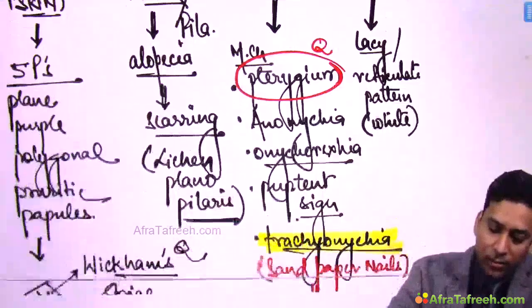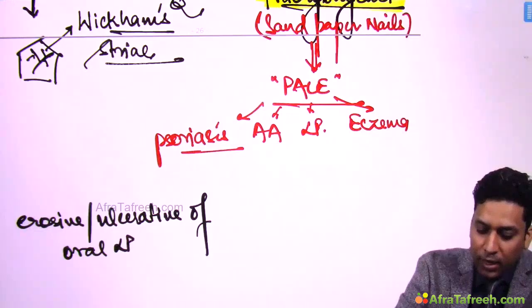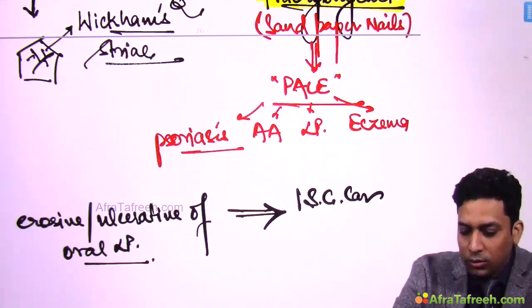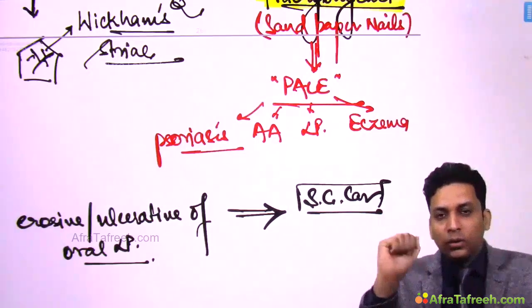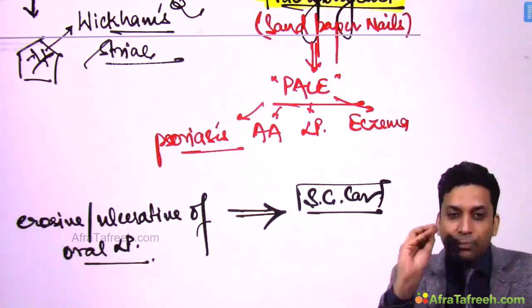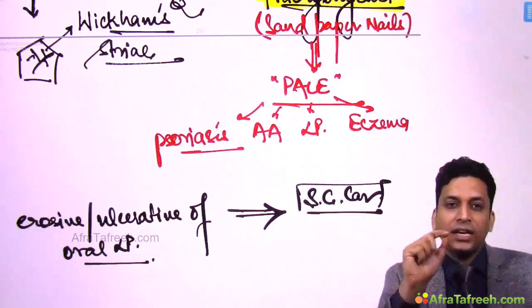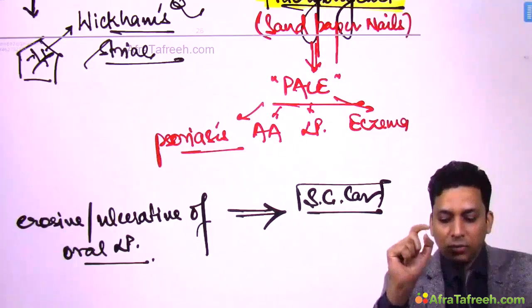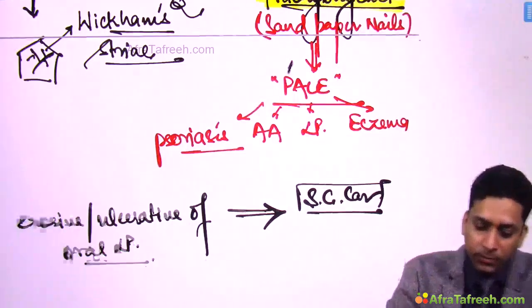So when patient develops erosive or ulcerative type of oral lichen planus, then this is the type which can lead to squamous cell carcinoma. Okay, so remember that all the types of lichen planus are pre-malignant? No. Then which type is pre-malignant? Erosive or ulcerative type. So remember, lichen planus is not a pre-malignant condition, but this specific variant, that is the erosive or ulcerative type of oral lichen planus, it can lead to squamous cell carcinoma. So sometimes they might ask you this. So remember, this is the only type which generally lead to squamous cell carcinoma.